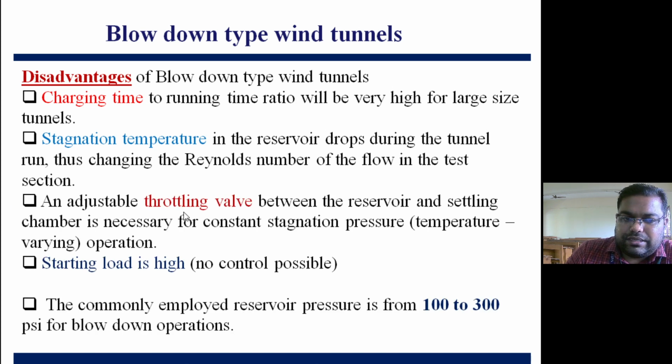So another disadvantage is an adjustable throttle valve between the reservoir and settling chamber is necessary for constant stagnation pressure. If you want to maintain constant stagnation pressure, then a throttling valve is needed between the reservoir and settling chamber. The starting load is very high, right? There is no control over this. And another thing is that the commonly employed reservoir pressure is around 100 to 300 psi for blow down type wind tunnel. So that much pressure needs to be built up in the reservoir, and that needs a lot of time to charge the reservoir.